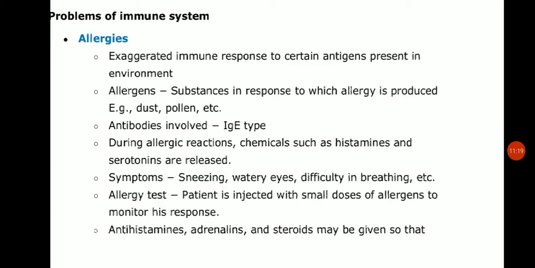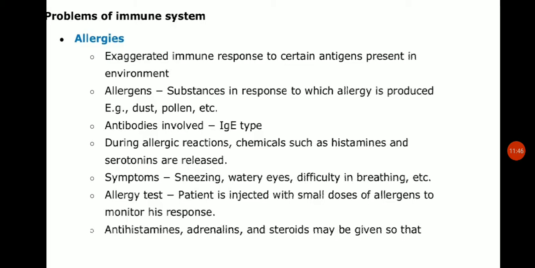That is the reason for allergy. So the exaggerated immune response to certain antigens present in the environment is known as allergy. And the substance which causes this allergy is known as the allergen. The substance to which such an immune response is produced is called the allergen.